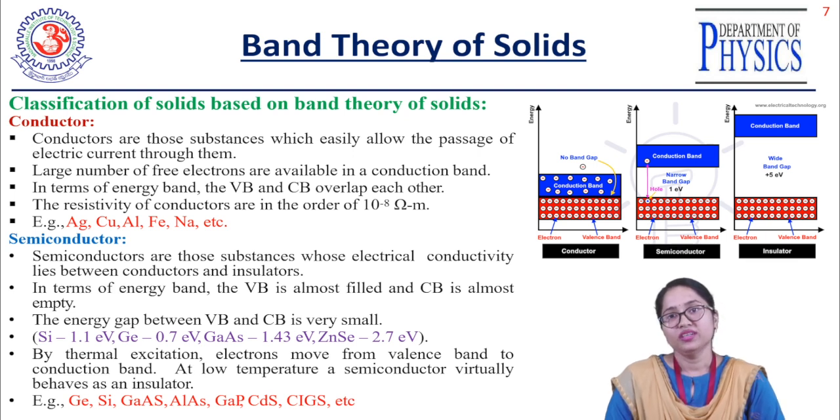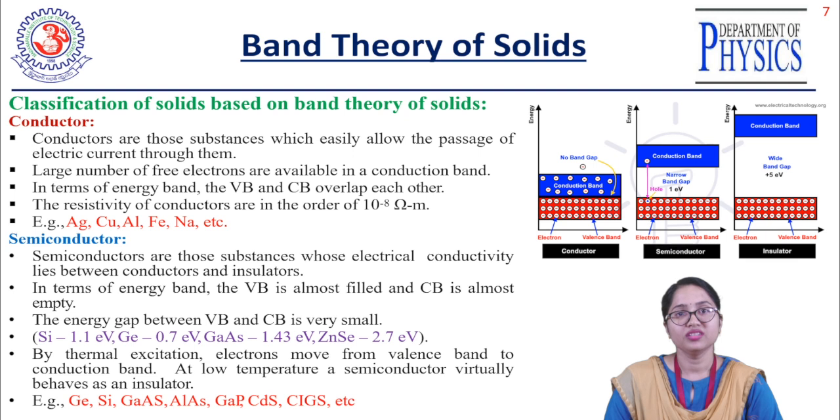Here the band gap is about 1 electron volt, right? If you increase the temperature of the system, the electron will jump to the conduction band, but it will require that band gap amount of energy to excite the electron to the conduction band.